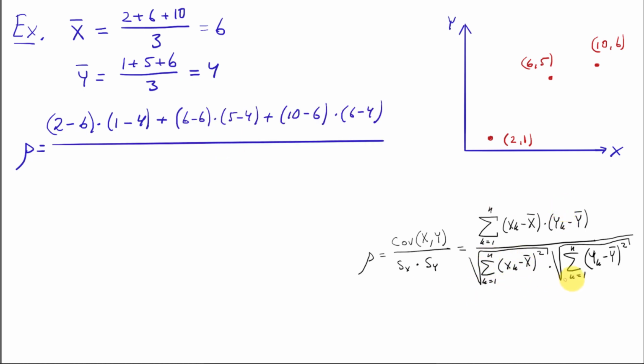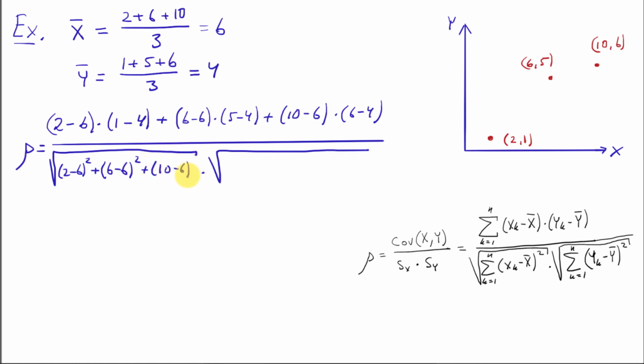Then we need to calculate these two. And since this is the same as here, so we just can take this one and this one and this one and square them and put it here. So this one squared becomes that one, then this one squared. And then we square that one. And same here, we take that one and square.